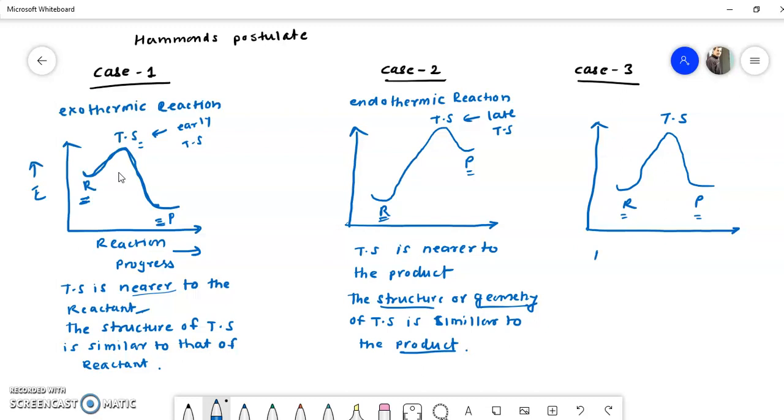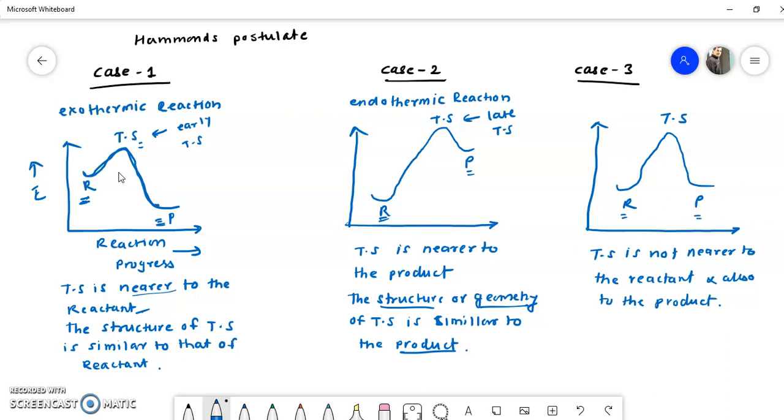So we can say that the transition state is not nearer to the reactant and also not nearer to the product.